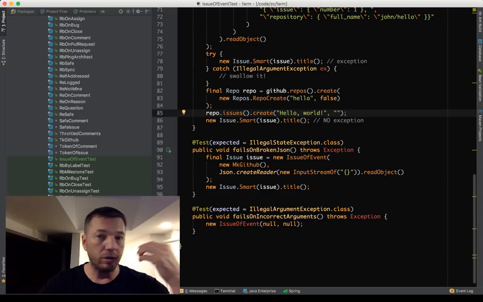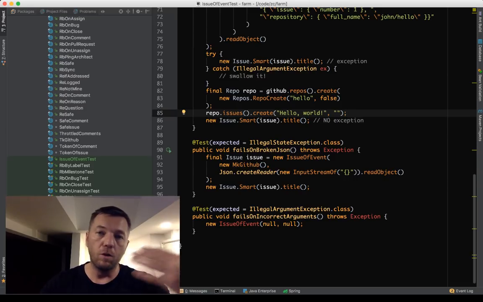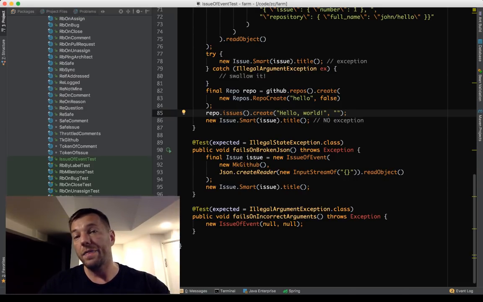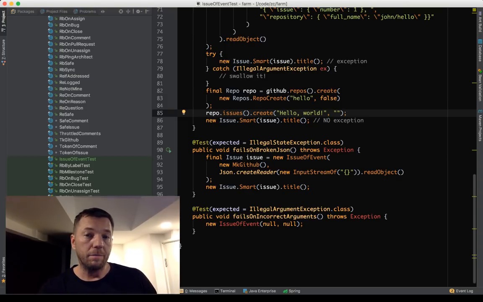Then we let the object do something later. So we give control to the object sometimes. We let the object do something in runtime, and then the object may throw exceptions when those dependencies are returning something which the object doesn't like. And it may happen many times. There will be many exceptions at any particular point in the lifetime of an object. It may happen, but that's the first case.